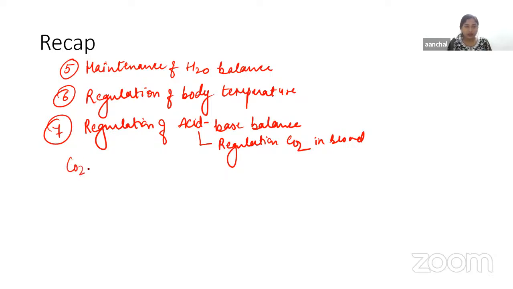This is how the reaction takes place. Carbonic acid is a very unstable compound, so it dissociates into hydrogen ion and bicarbonate.